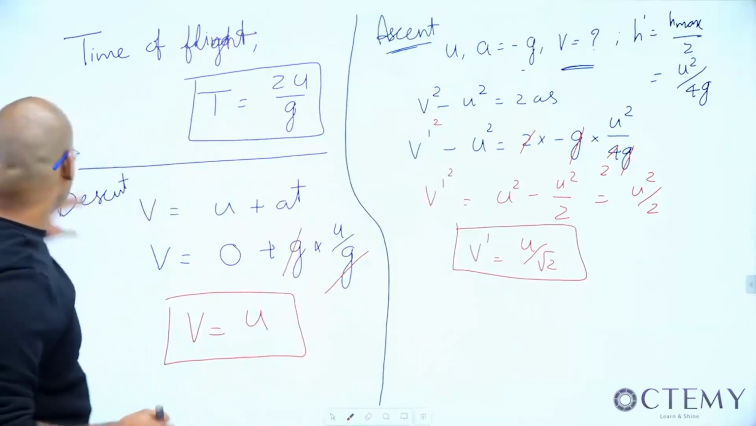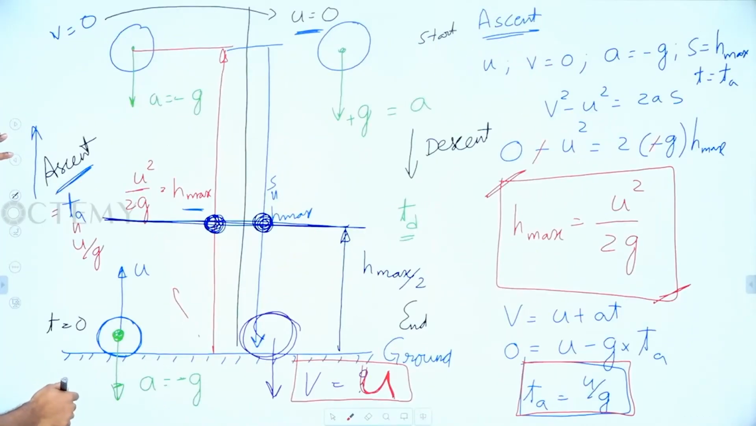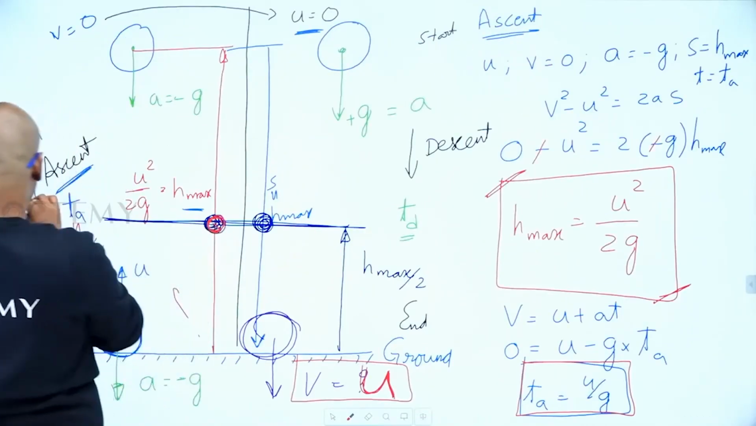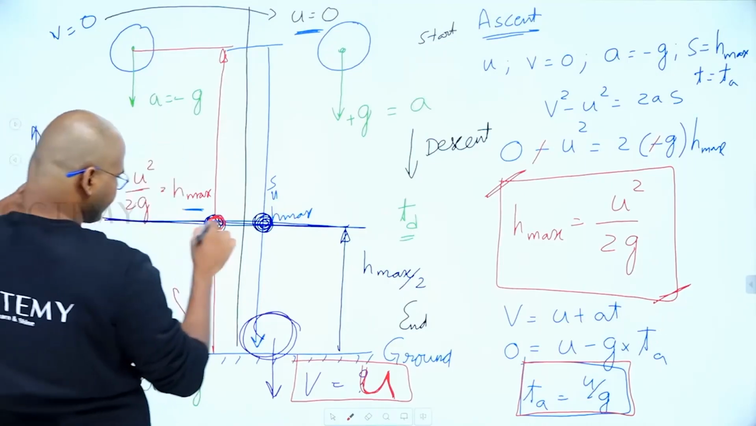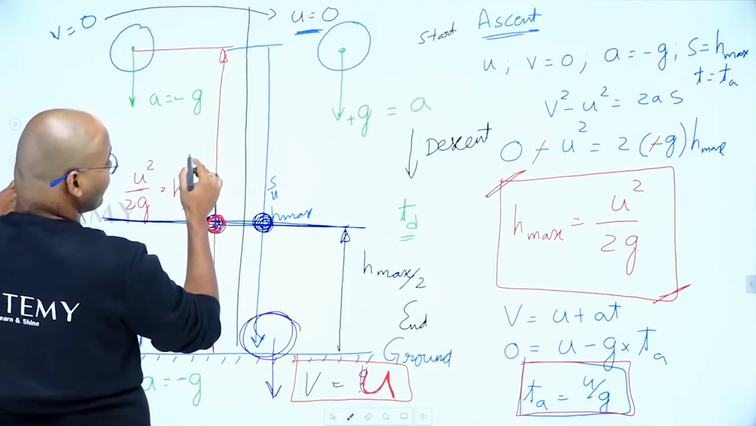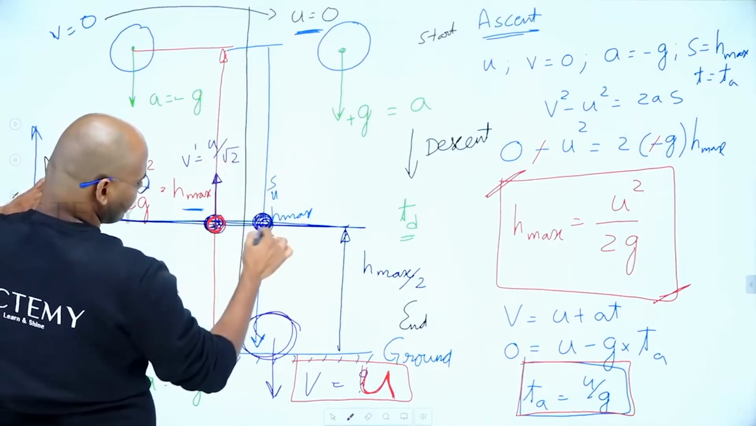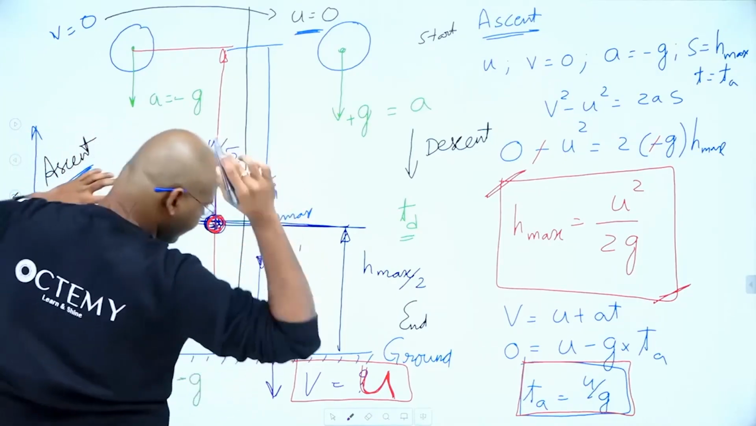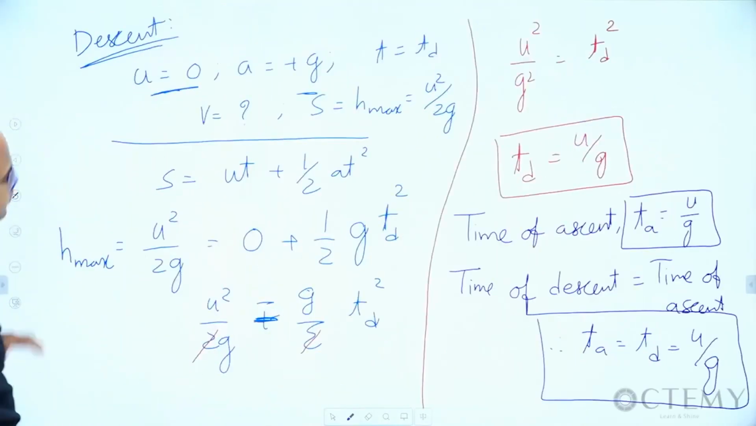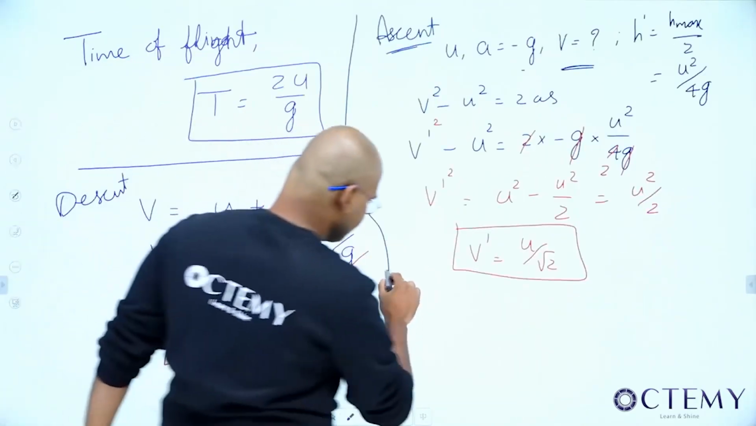While ascent, while it is going up, the velocity at this point is v dash equal to u by root 2. I need to find the velocity while coming down.